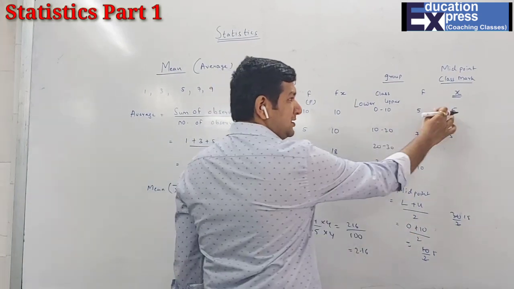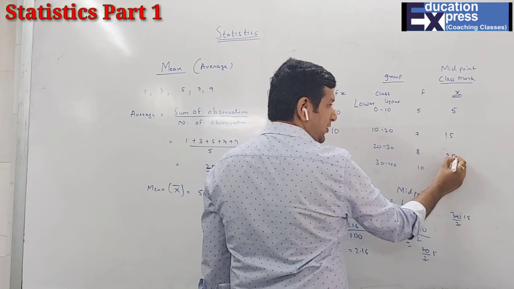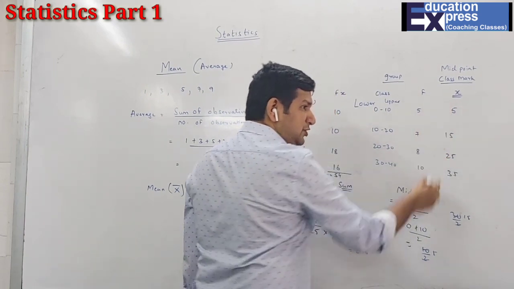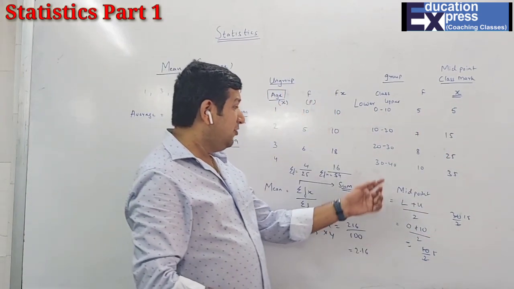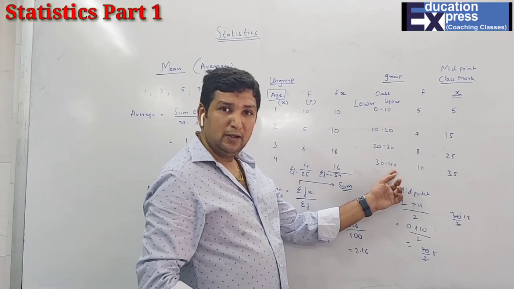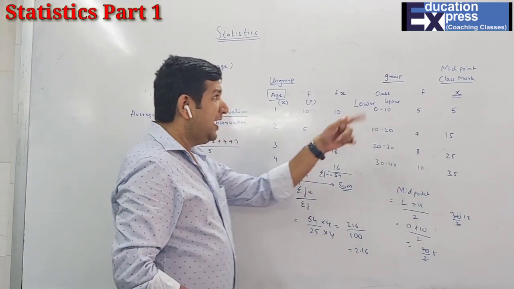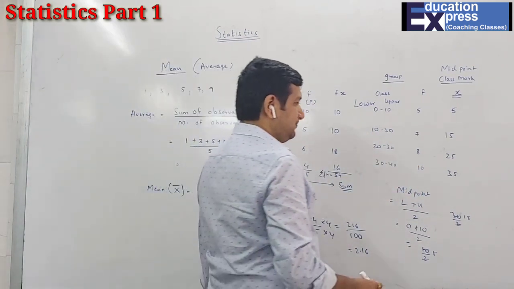So 5 plus 10, 15. 15 plus 10, 25. 25 plus 10, 35. Immediately you'll get the answer. If you want, you can just verify also. 30 plus 40, 70. 70 upon 2 is 35. And you will get the value of your x.